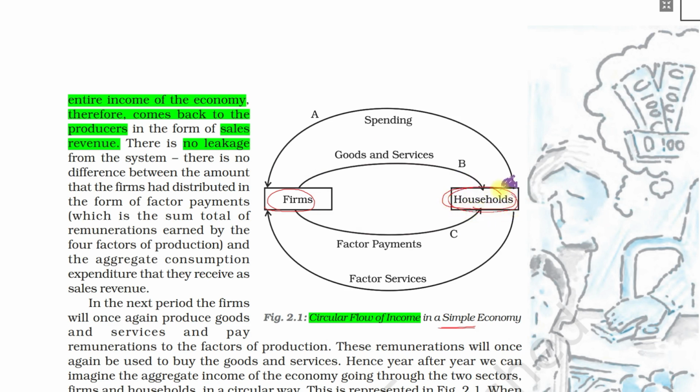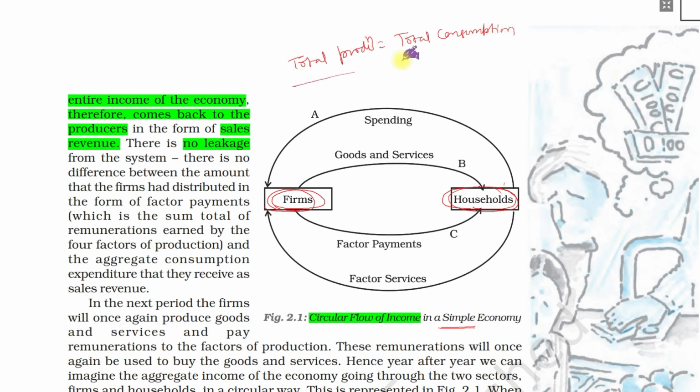If households use all their money for consumption, then it equals the total production of the economy. Total production is equal to total consumption.